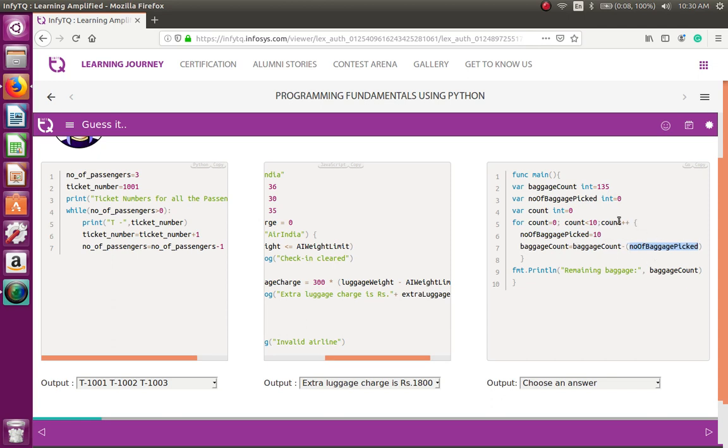Now go up, the count value gets increased, count value will become 1. 1 less than 10, the condition is true. Number of packages picked is 10. So what will happen? Package count is 125, 125 minus 10 is 115. Count becomes 2, the counter gets incremented. 2 less than 10, yes, the condition is true, and comes down. Number of packages picked is 10. 115 minus 10, 105. Then again 105 minus 10, 95.